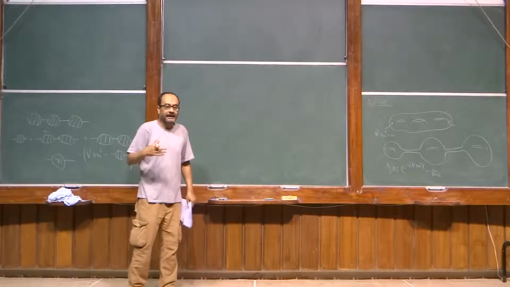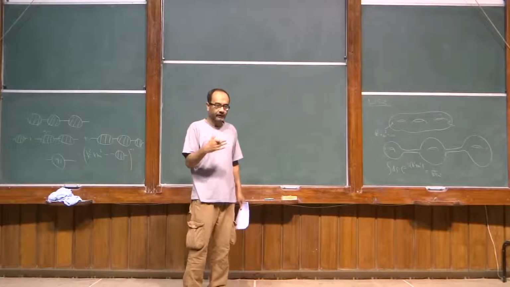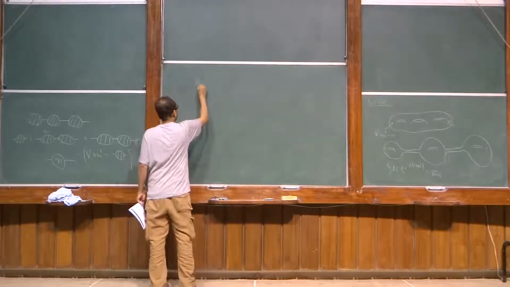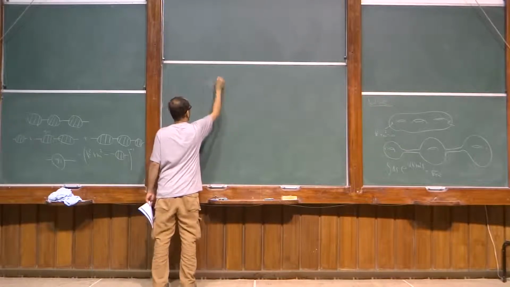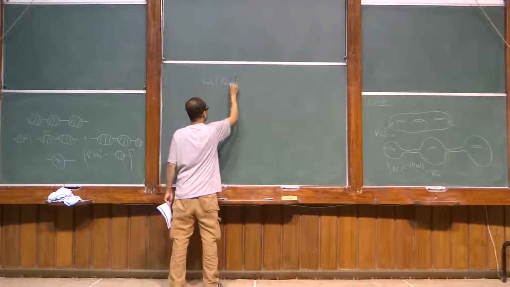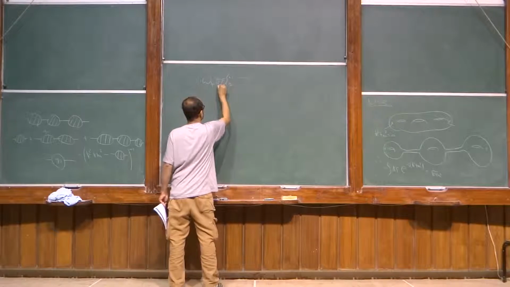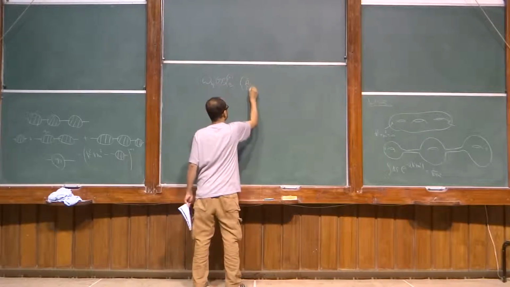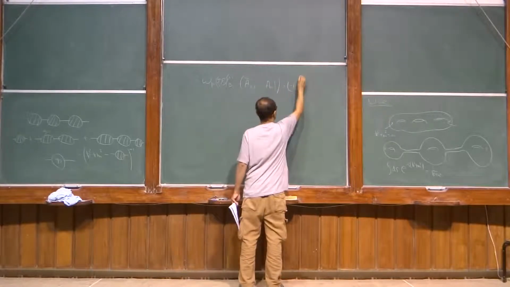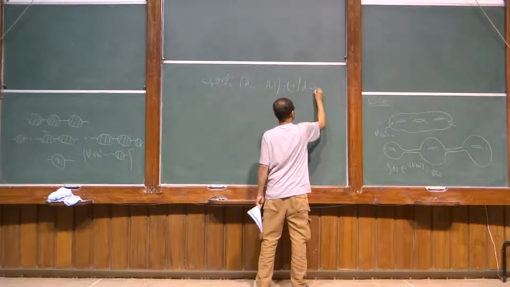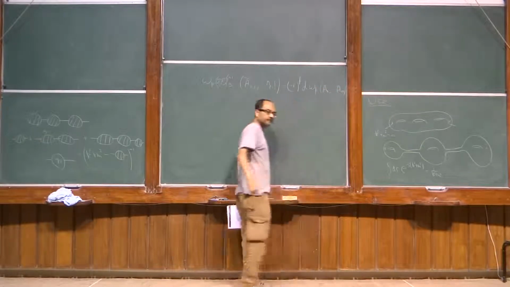We gave a general proof that the amplitude is independent of the choice of section, using this relation, d omega_p equal to minus omega_p of Q_B.